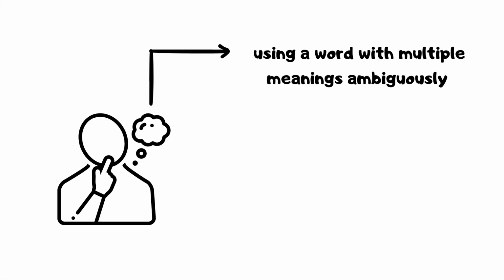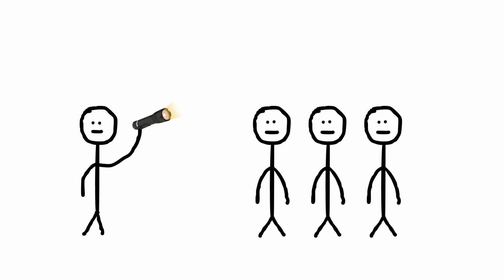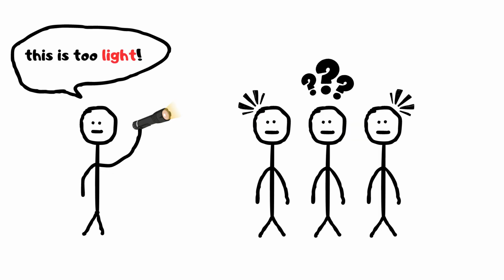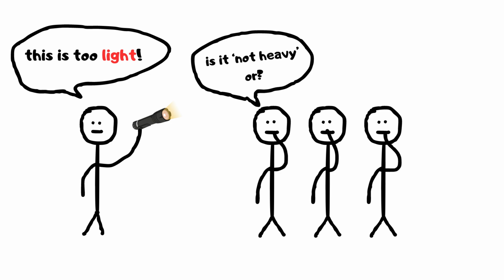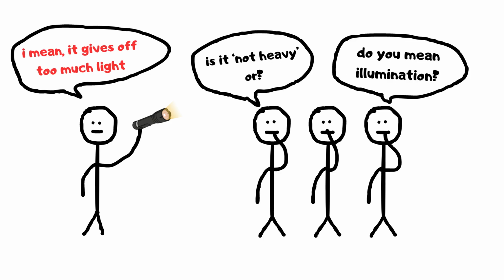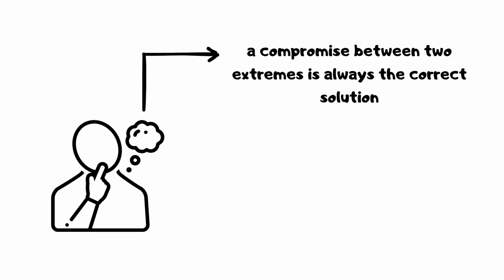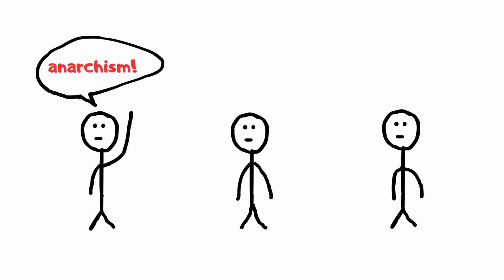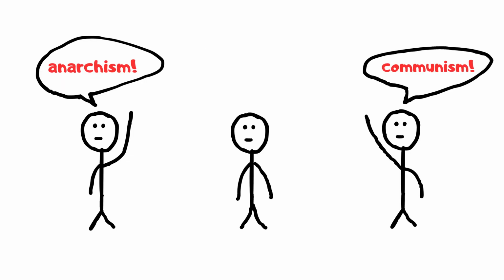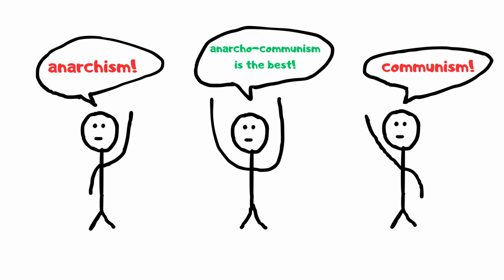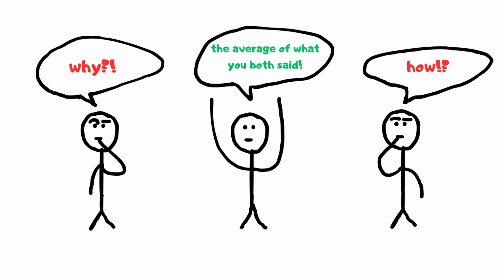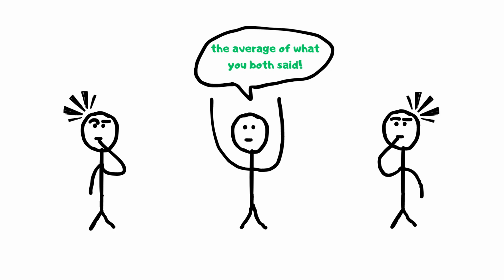Equivocation: using a word with multiple meanings ambiguously within the same argument. For example, using "light" to mean both "not heavy" and "illumination" in the same argument without clarifying the context is equivocation. Middle ground fallacy: assuming that a compromise between two extremes is always the correct solution. For example, if two parties have opposing views on a policy, assuming that the average of their positions is the best solution is a middle ground fallacy.